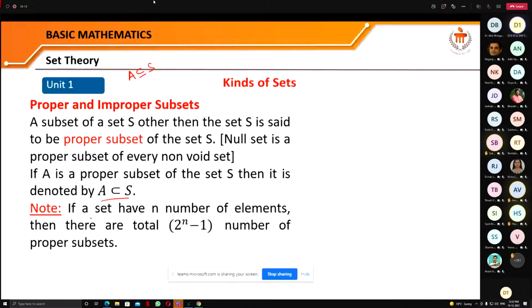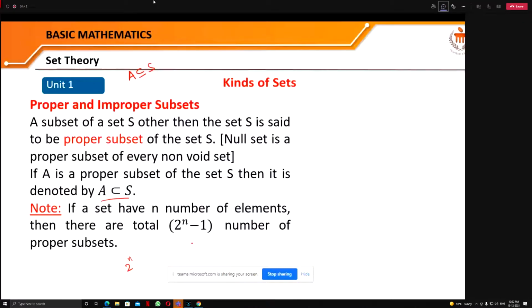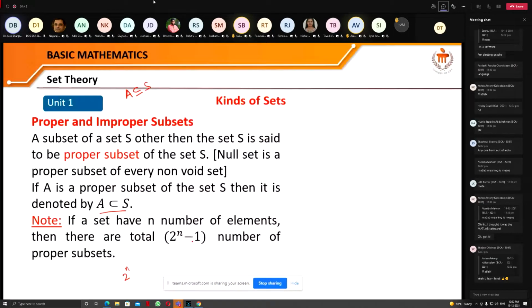If a set has n number of elements, then there are a total of 2 to the power n minus 1 proper subsets. As I told you, there are 2 to the power n subsets, but for the proper subsets we have to exclude the set itself. So that's why it is minus 1. So if you have to find the total number of proper subsets, then it is 2 to the power n minus 1.